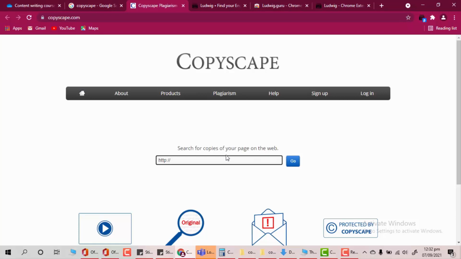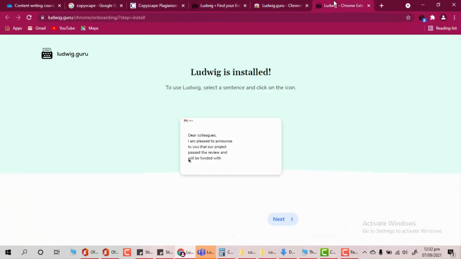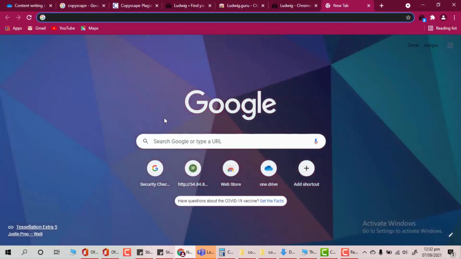I'm not going to use it because I don't really want to. I use Grammarly, and I'm also telling you that if you have Grammarly Premium, then you don't even need Copyscape. That's how it works. You just put your link here, put your work here, and it'll show you the plagiarism. Simple, easy, and smooth. There's no problem with it. But again, you can use Grammarly because that serves the same purpose, right?